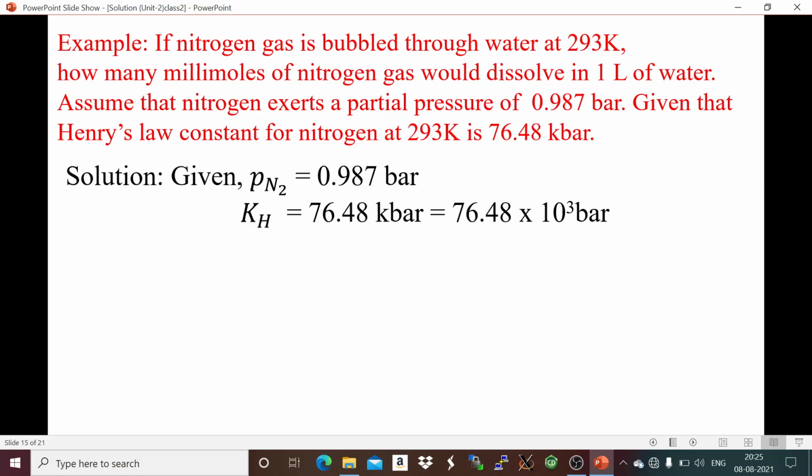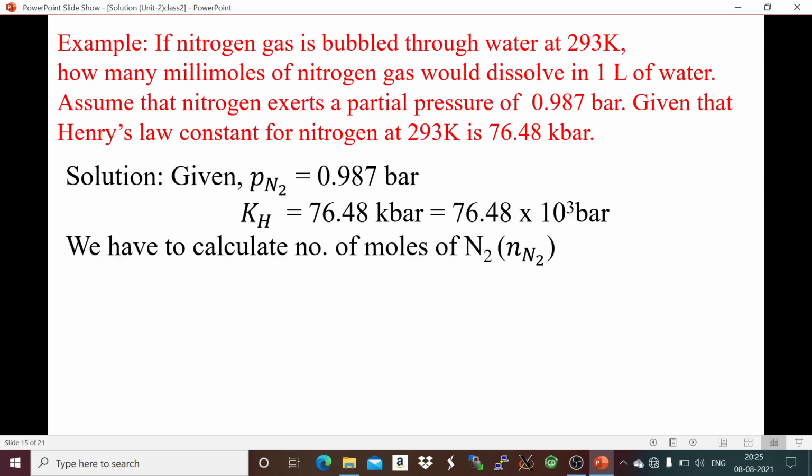Next is your KH, Henry's law constant. It is given in kilobar, so converted into bar, it is 76.48 into 10 to the power 3 bar. Next we have to calculate how many millimoles of nitrogen, that is the number of moles of nitrogen. To find the number of moles we have to find the mole fraction of nitrogen.